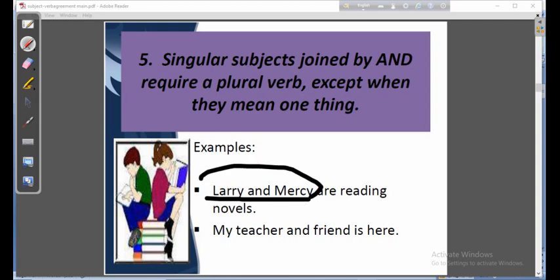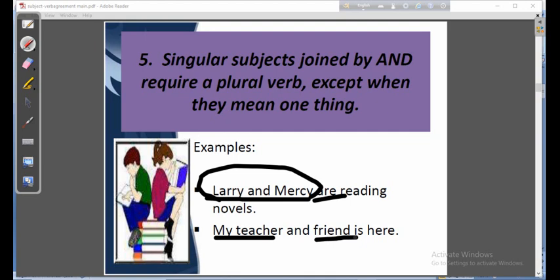Here two nouns are joined with the connector and, and that is why it becomes plural, and so it has taken the plural verb are. But remember, when they mean one thing, then the verb will be singular. Suppose my teacher and friend, that means the same person.